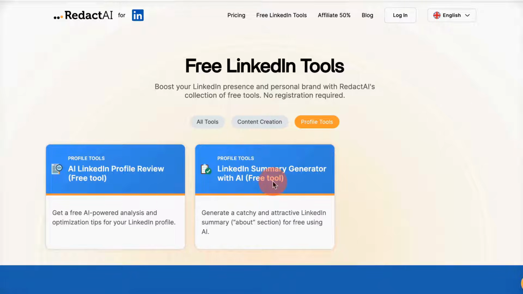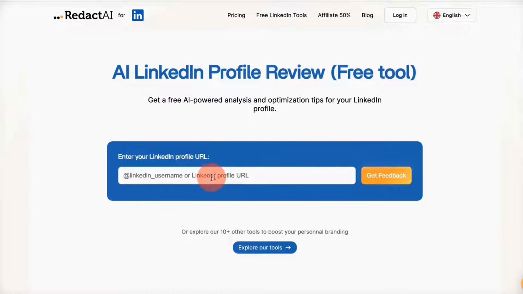And this is another major tool option that you have, which can help you create a summary of your profile so that you can add that in the About section. So let's try the first tool, which is the AI LinkedIn profile reviewer. Just click on this particular tool. Once you come to this page, all you need to do is paste your LinkedIn URL, so just go to your LinkedIn page and paste it here.